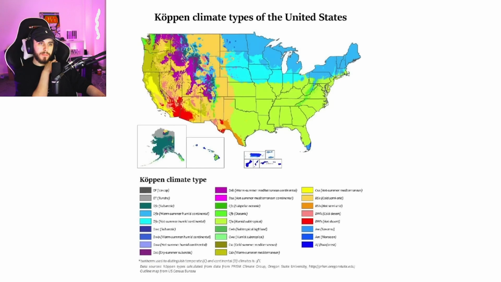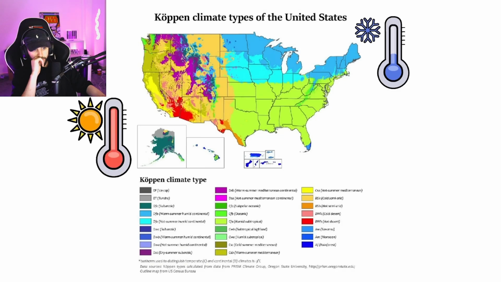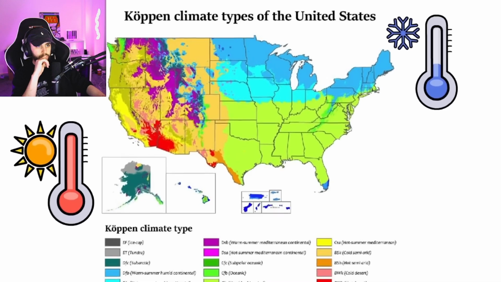When it comes to temperature, it varies somewhat equally as you go north and south of each of the coasts. The north is colder and the south is warmer. However, even if temperatures are similar, the weather types are different. In this map, we can see the Köppen climate types in each region.